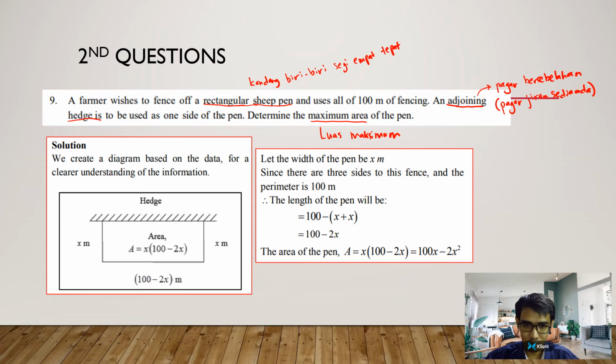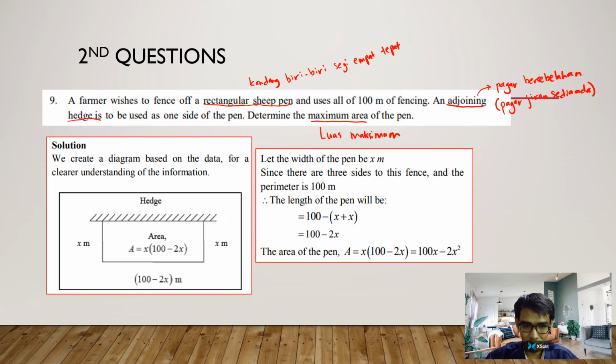So we got the rectangular shape, and we can calculate the area, which is x times (100 minus 2x) meter. We get 100x minus 2x² for the area.